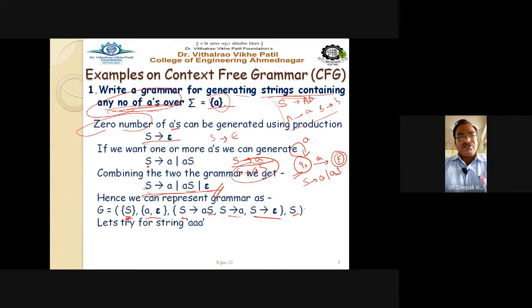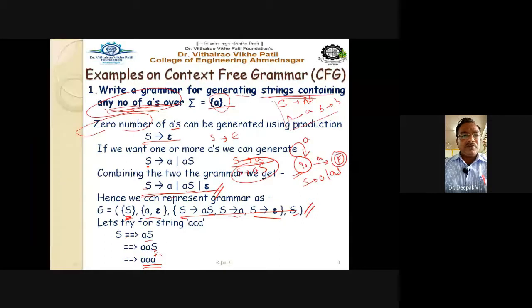So let us try for string A. You have to check once whether this grammar which we have defined just now is producing the correct result which is being asked in the question or not. So start deriving the grammar again. S produces AS. Now replace the definition of S by AS again. Now again replace the definition of S by single A. So yes, definitely this grammar produces it.